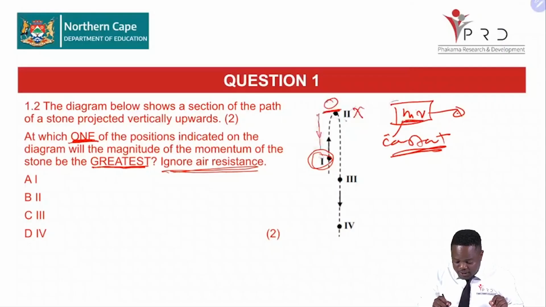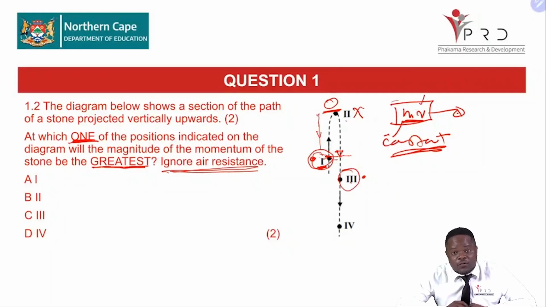And then we come to point 3. I want you to take note of something. Point 3 and point 1, right? When your stone passes through that point there, it will have a velocity equal but opposite to the initial velocity at point 1. So when it passes that point, we have an increase in velocity, meaning the velocity at point 3 is going to be higher than the velocity at point 1, and as such, the momentum is going to be higher at point 3 than at point 1.